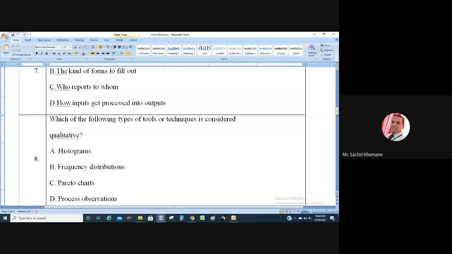Eighth question: which of the following types of tools or techniques is considered qualitative? All of us know quantitative and qualitative. If you measure certain things in quantity, these are quantitative tools, and qualitative means based on quality. For example, histogram, we are measuring quantity, so quantitative. Frequency, quantitative. Pareto chart, 80-20 principle, quantitative. The remaining one, process observation, a clear observation, comes under qualitative, right? So the answer is D.